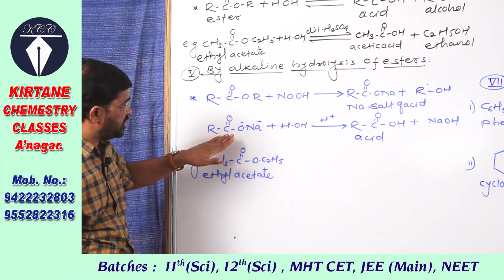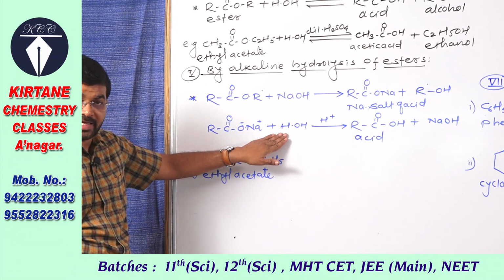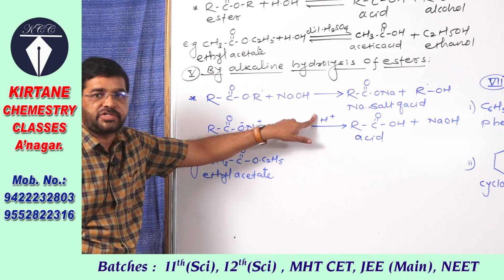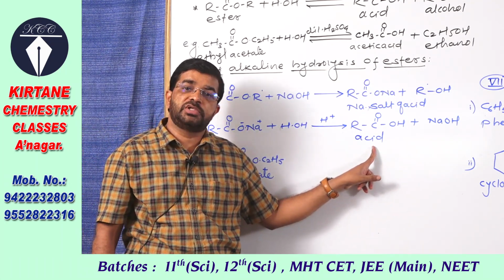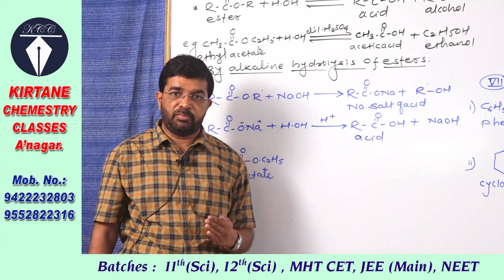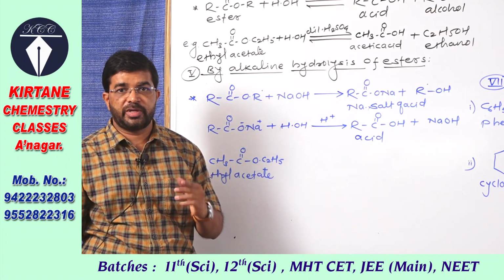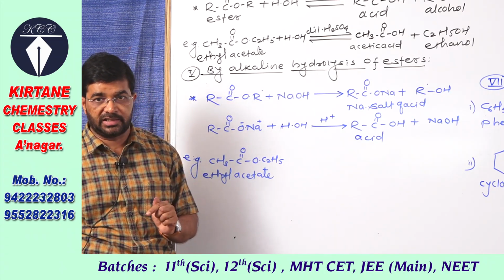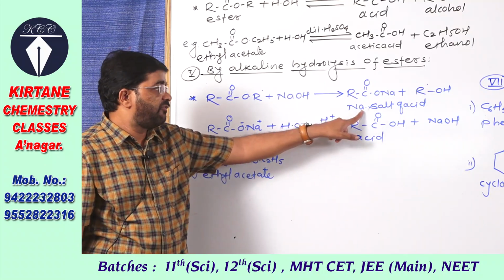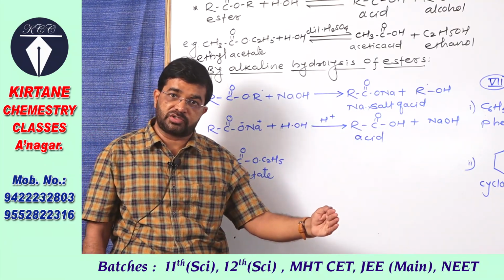In the second step, this sodium salt of carboxylic acid on hydrolysis with dilute acid gives carboxylic acid. So remember, esters when hydrolyzed using alkali like NaOH or KOH first give sodium salt of carboxylic acid.